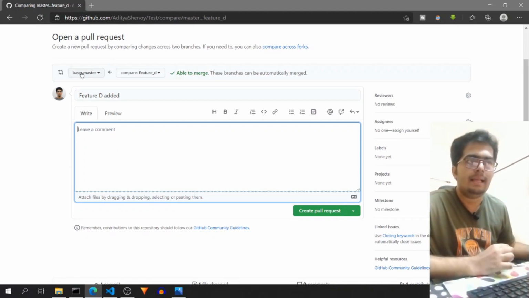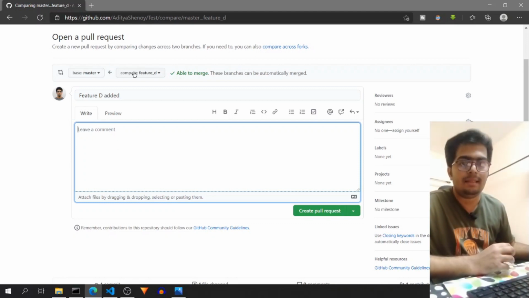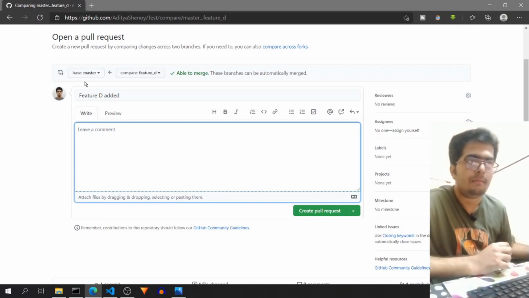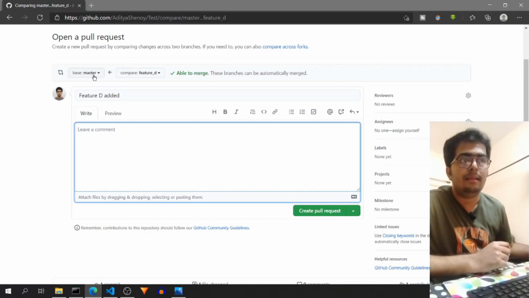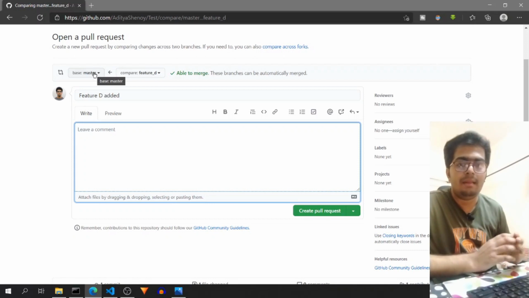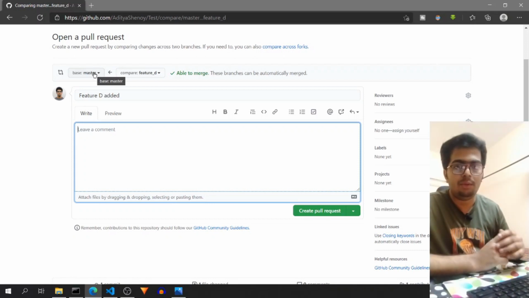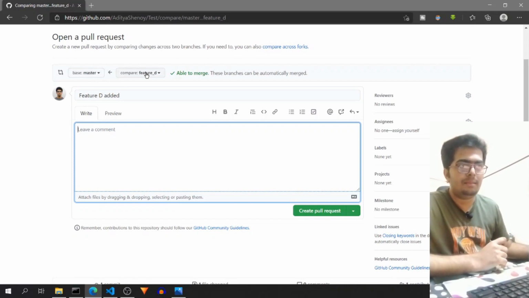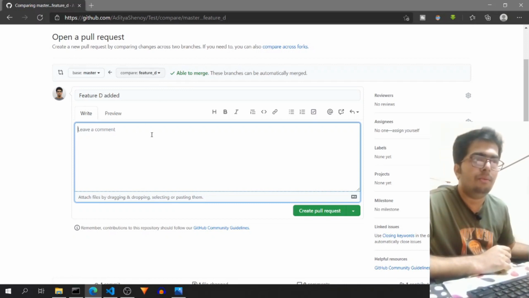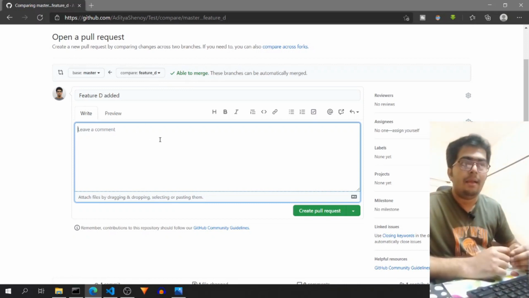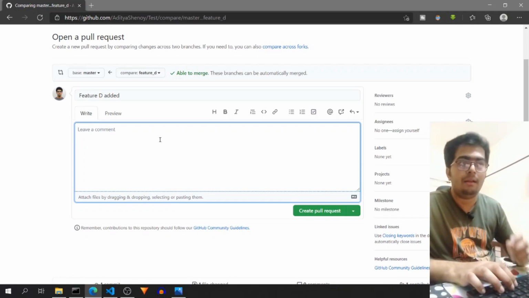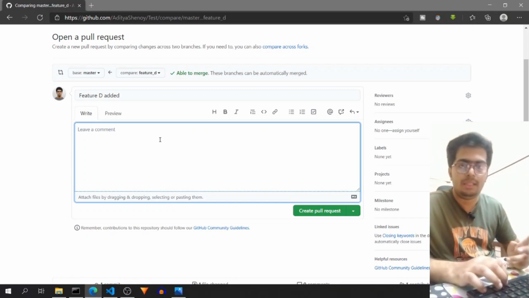So in this case, both the branches are in my repository, but in actual cases, this base branch will be the branch of their repository from where you have forked that repository to your account, and this branch on the right will be your branch that you have created for that. So you will add some comments so that the owners of the repository will come to know what you have changed in this.